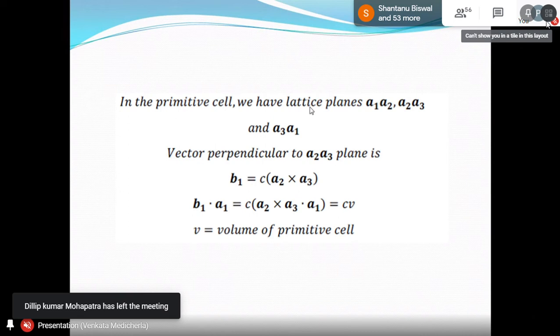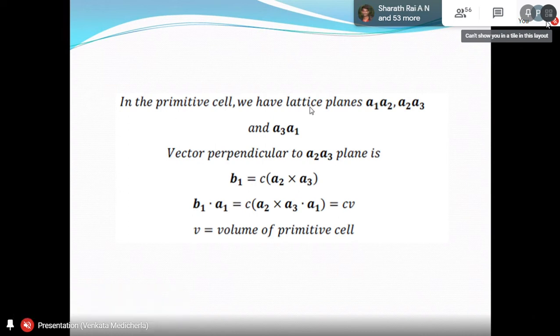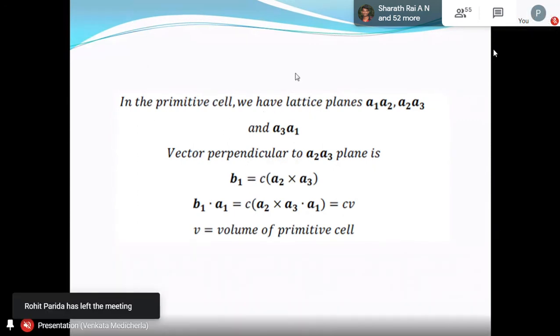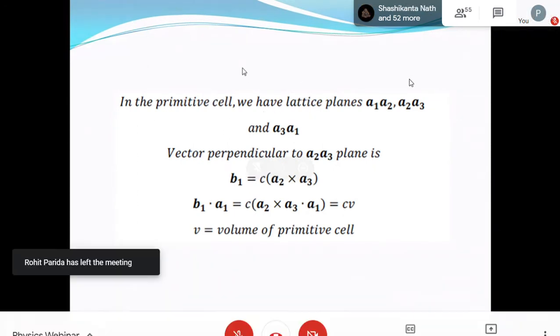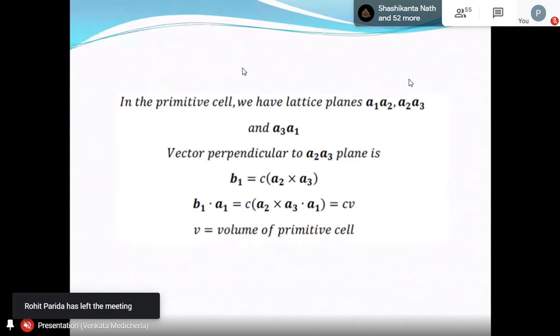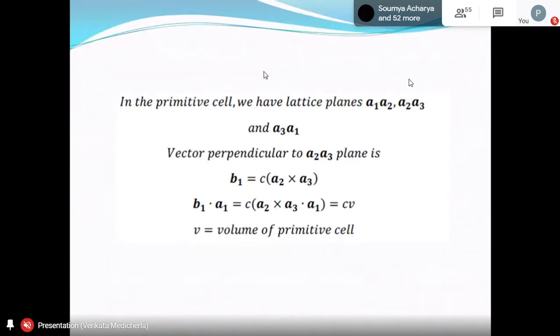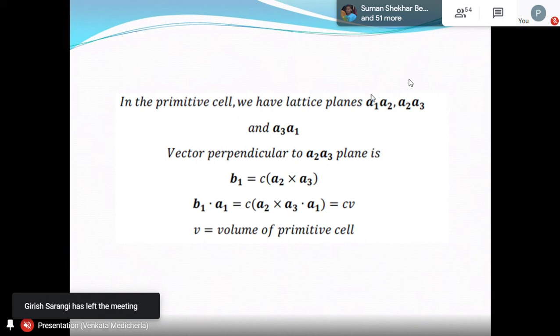Suppose now I take a dot product with A1. Then what will I get on the right side? C into A2 cross A3 dot A1. But this product you already know: A2 cross A3 dot A1, or A1 dot A2 cross A3. That is the volume of the primitive cell. That is C into V. So B1 dot A1, if you define it, will become C into V.